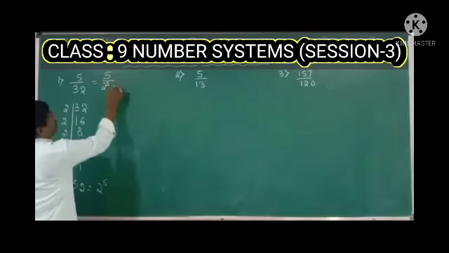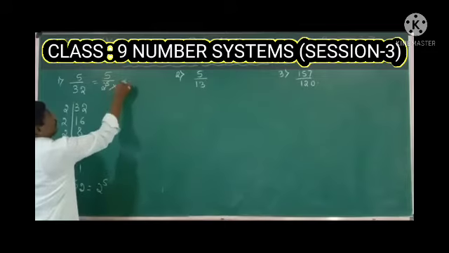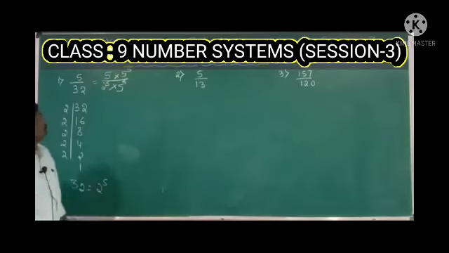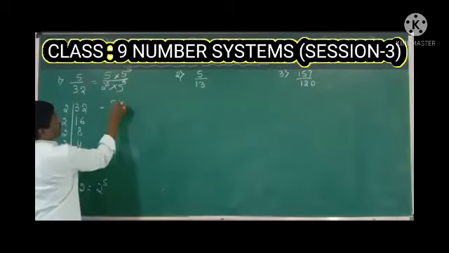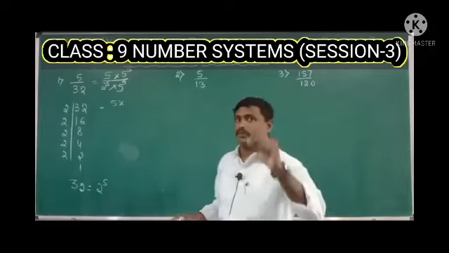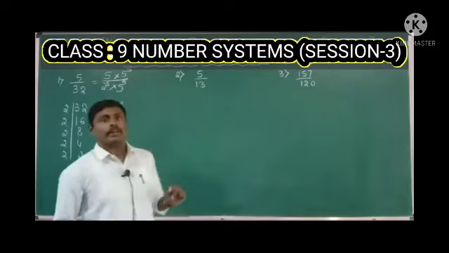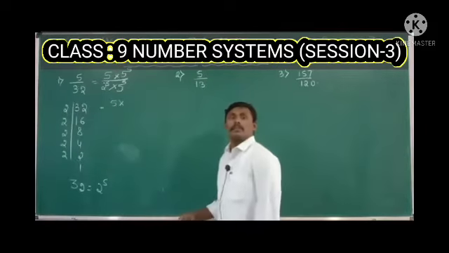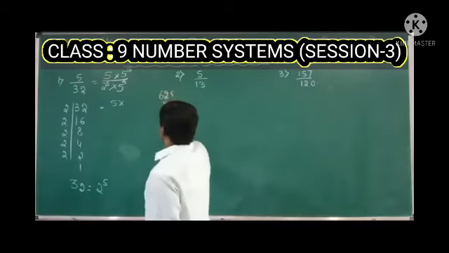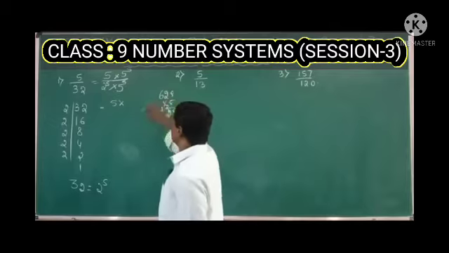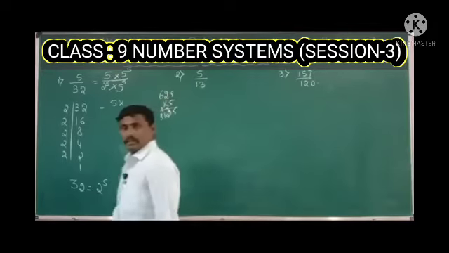What is the one more value required here? 5 raised to 5, and we need to multiply the same value for the numerator also. Now 5 write as it is. 5 raised to 5 means just multiply 5 five times. 5 5s are 25, 25 5s are 125, 125 5s are 625, and 625 5s are 3125. 5 5s are 25, 5 2s are 10, carry 2 means 12, 5 6s are 30, 31, right?